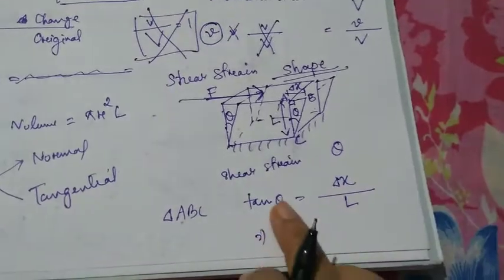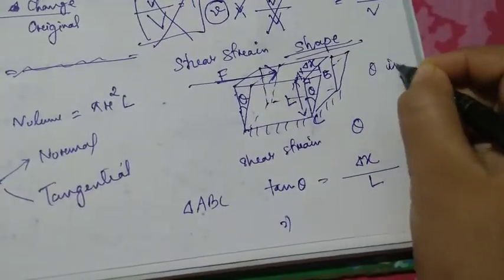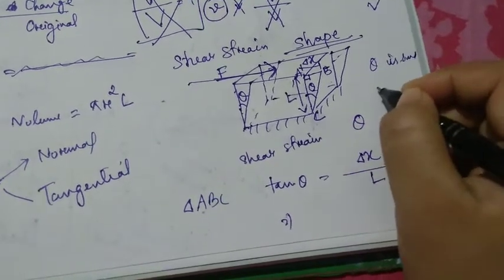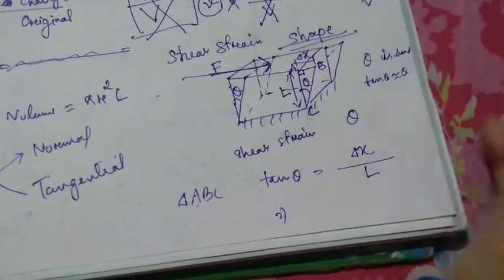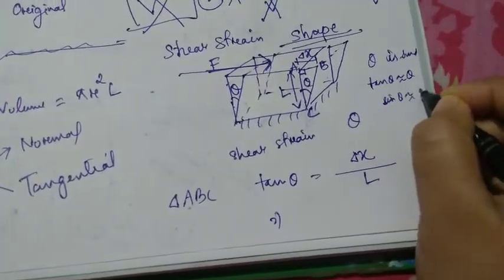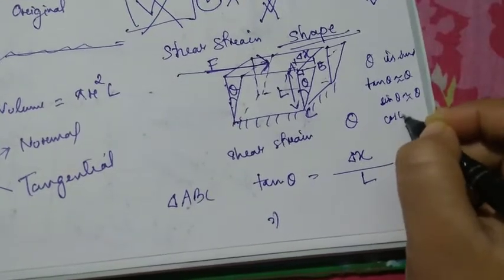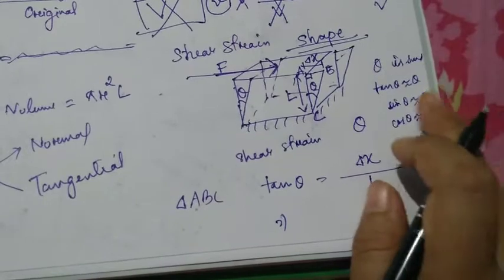So if theta is small, then what happens? Tan theta is approximately equal to theta, because sine theta is approximately theta and cos theta is approximately what? 1. Tan theta means sine theta by cos theta means theta by 1.